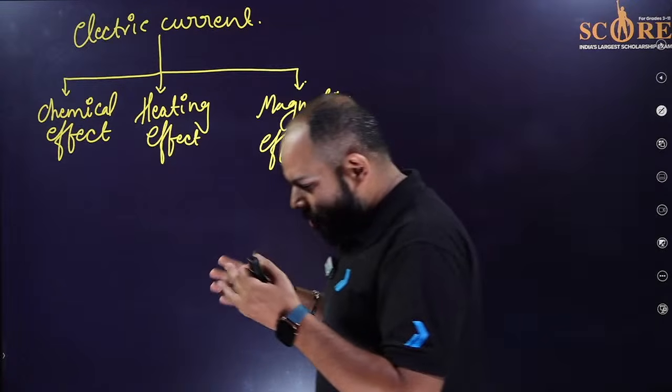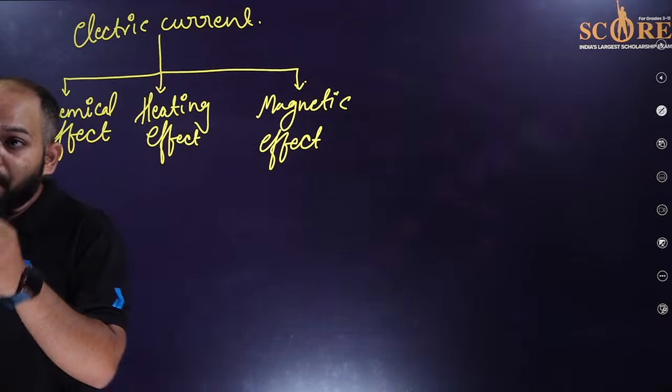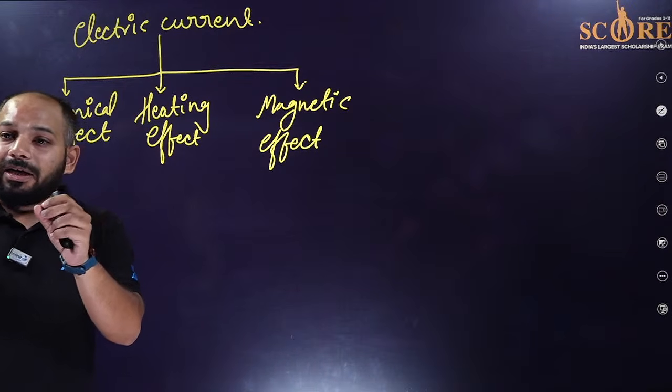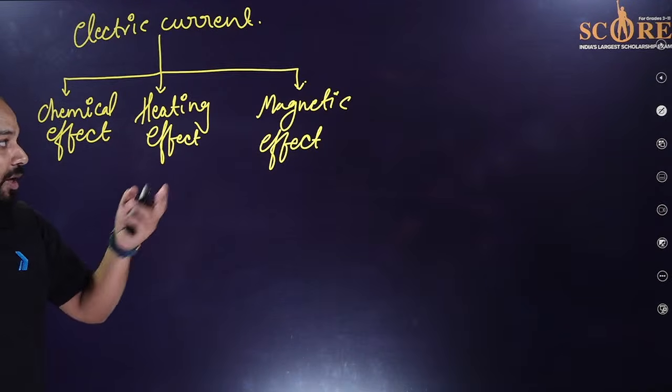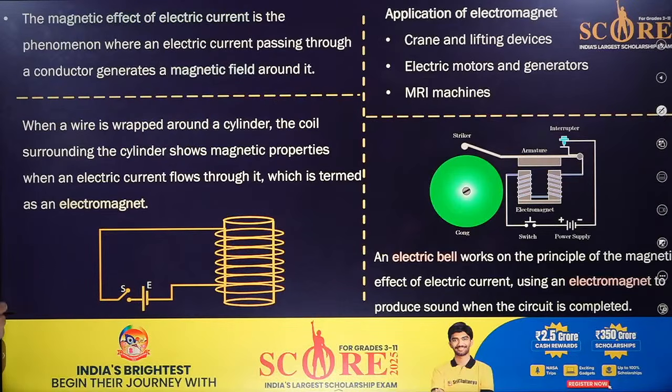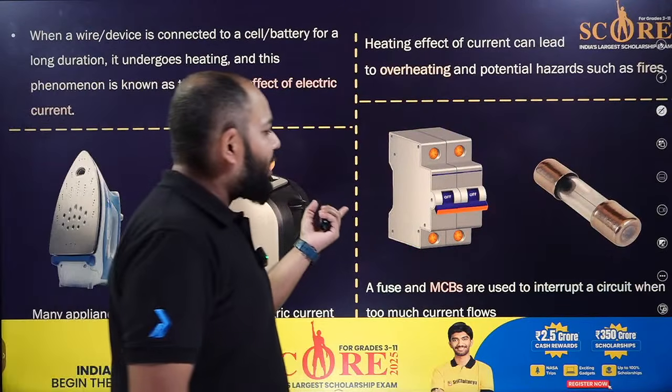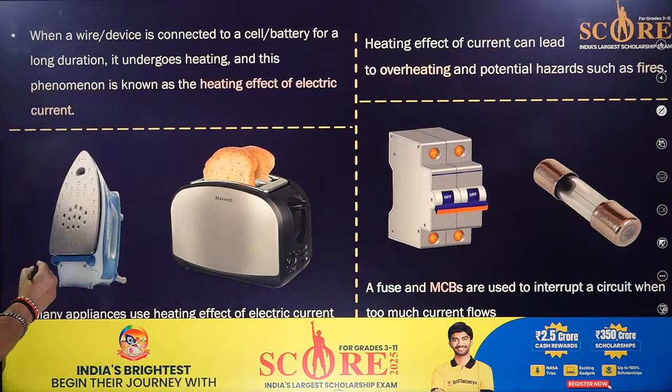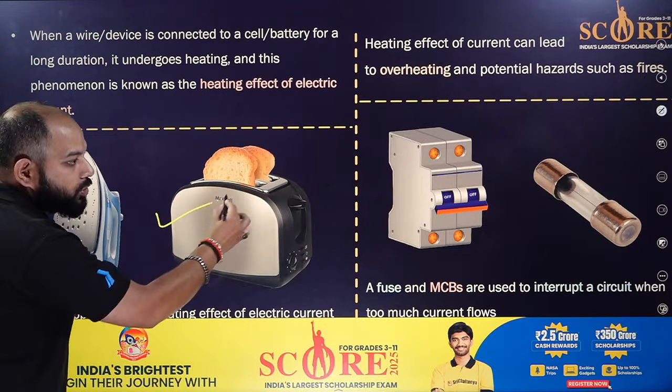Okay, it was just a session in which I have to give you the main points topic wise, so it will help you in the revision. The three effects are the chemical effect, the heating effect, and the magnetic effect. So this one is the heating effect, like you can see in the iron and the toaster.